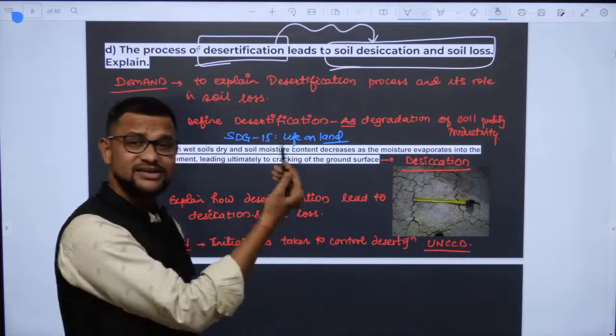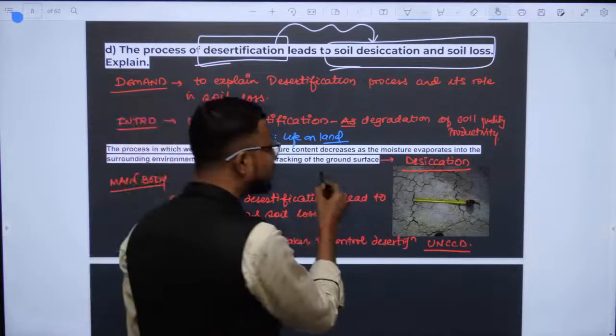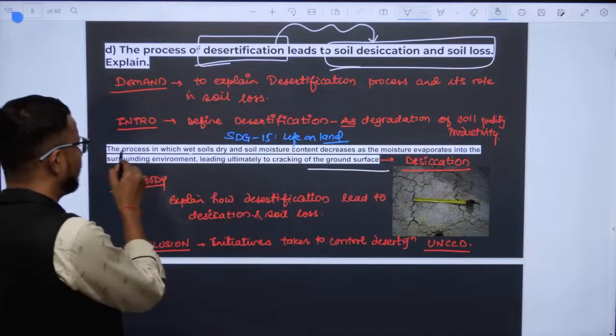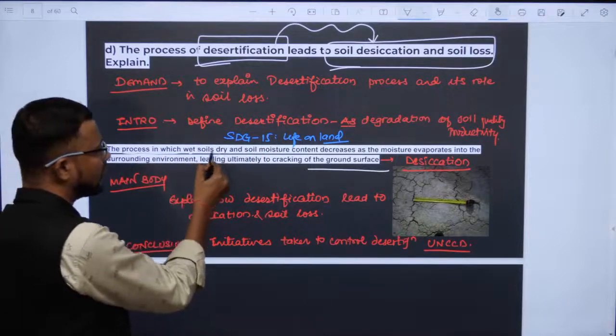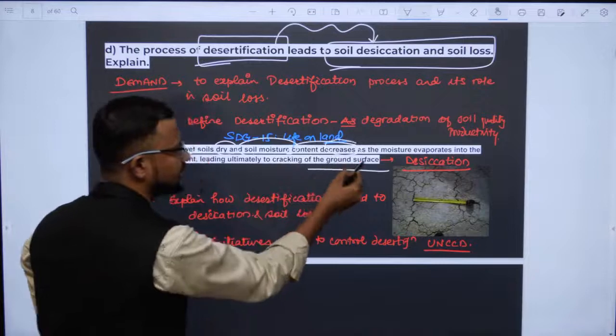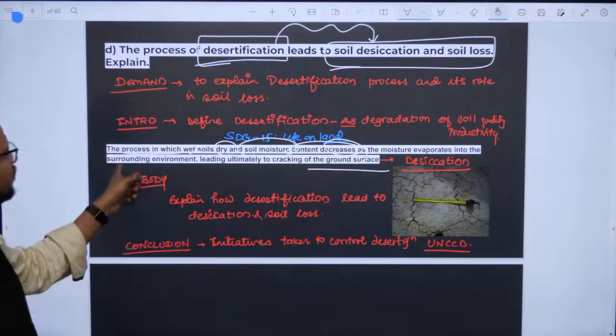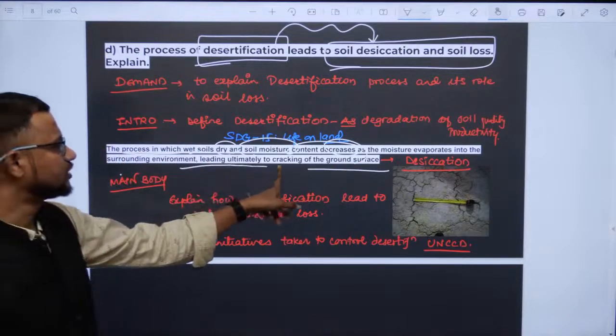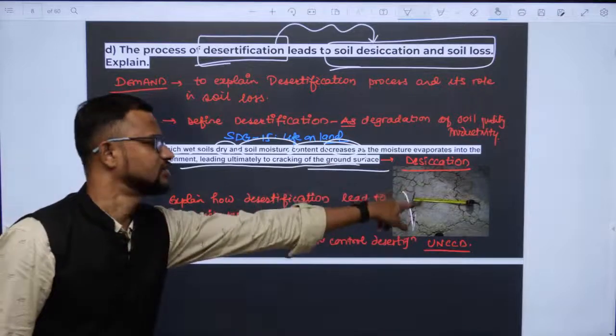Now, what is meant by soil desiccation? It is simply the process in which wet soil dries and soil moisture content decreases as moisture evaporates into the surrounding environment, leading ultimately to cracking of the ground surface, and it is shown over here.